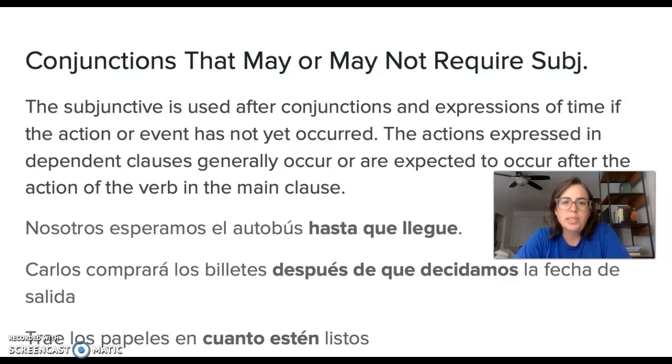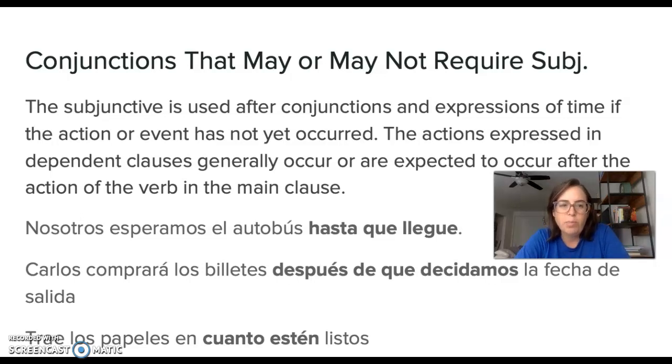The subjunctive is used after conjunctions and expressions of time if the action or event has not yet occurred. It's not real. It's not a fact yet. It's hypothetical or is expected to occur, but hasn't happened yet. The actions expressed in dependent clauses generally occur or are expected to occur after the action of the verb in the main clause.